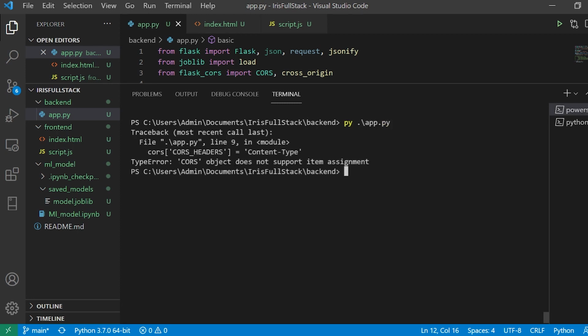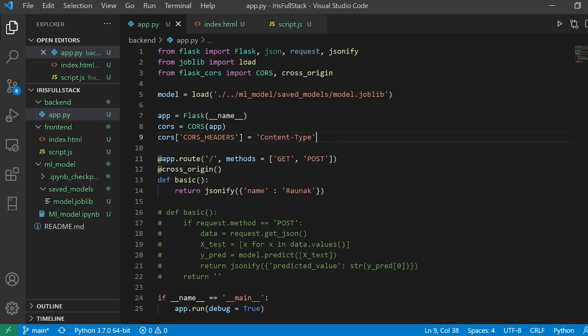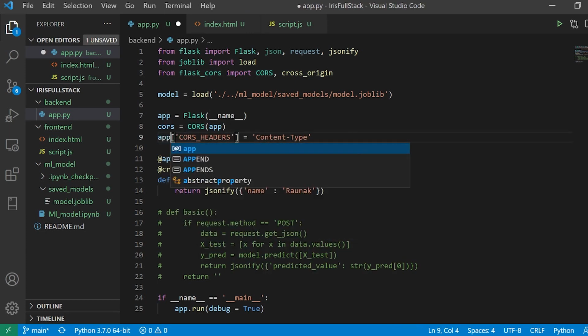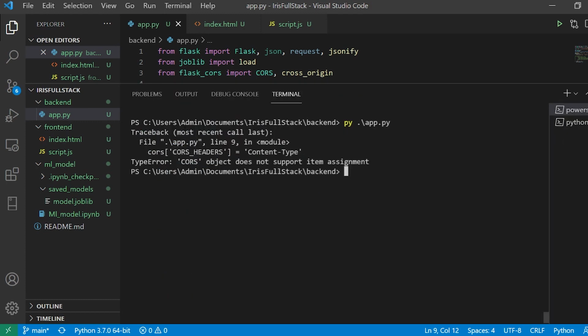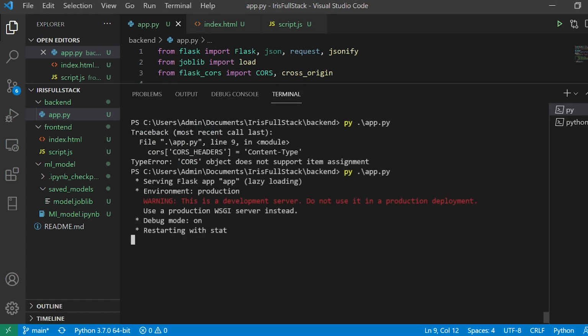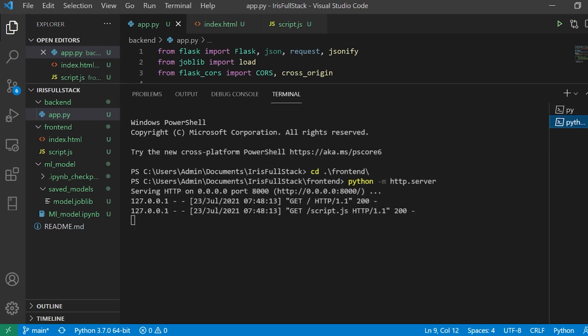Okay, so it says CORS object does not support item assignment. Let me check, some error is over there. I'm sorry, it is not CORS, it is app.config. I'm sorry, a silly mistake. Anyway, python app.py, and my server is running. Now let me check my front end. My front end server is also running.